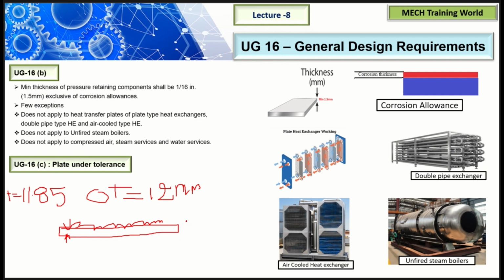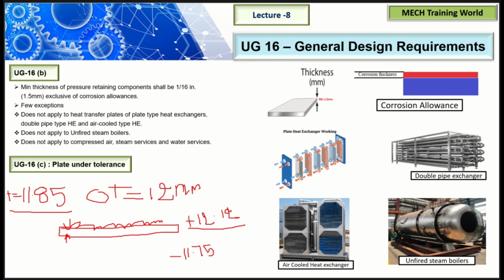If the deviation is on the positive side, like 12.12, we have no problem, because the code says that our design thickness must be less than the ordered thickness. Then only the code is satisfied. Otherwise, the code is not satisfied. Here, 11.85 is our design thickness, so positive tolerance is acceptable. We have no problem as per code. If it is negative, like 11.75, this is less than our design thickness, so the code does not accept this one. So that's why the code gives one more condition.